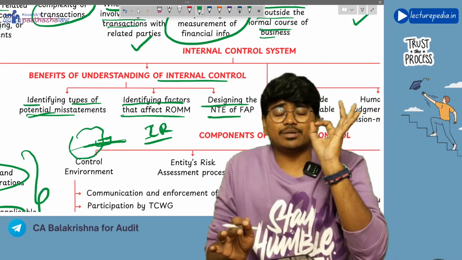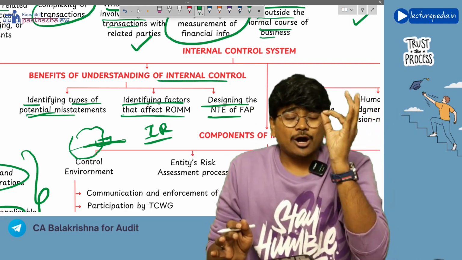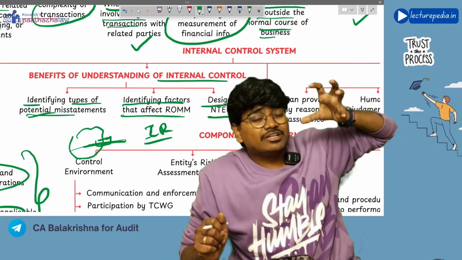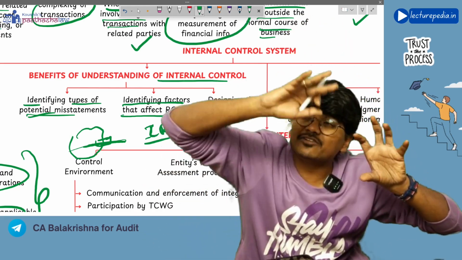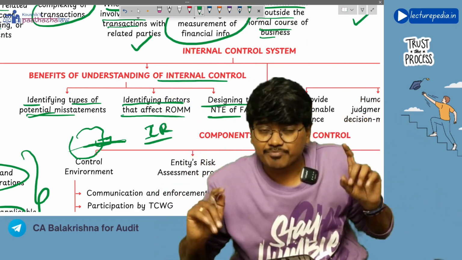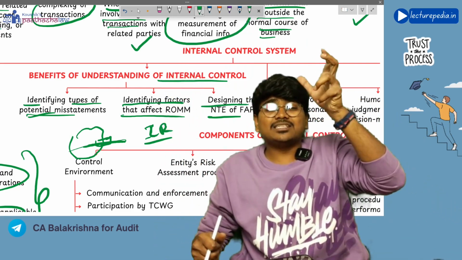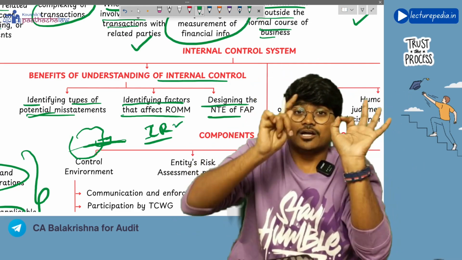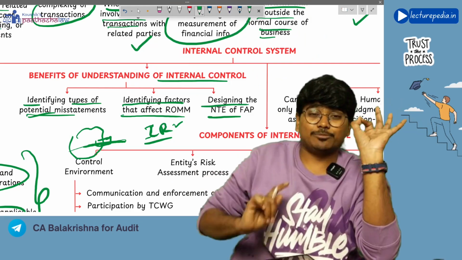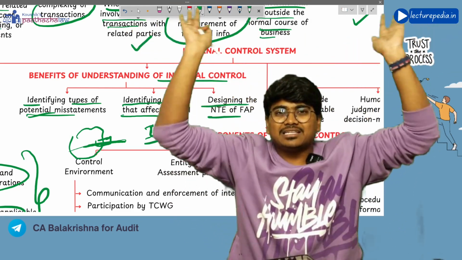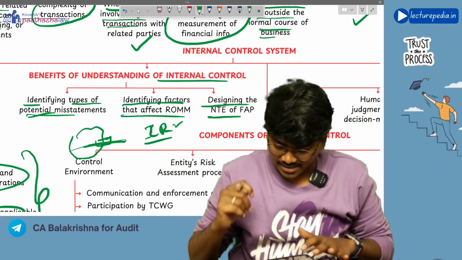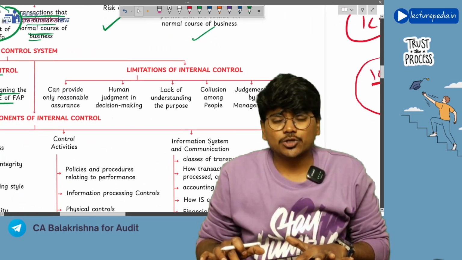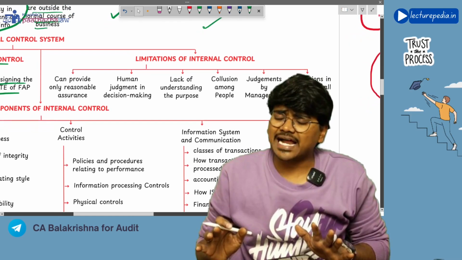Next, designing the nature, timing, extent of further audit procedure. Based on risk of material misstatement identified as per SA-315, you will design further audit procedures as per SA-330, right? Now to determine the risk of material misstatement, you first of all need control risk. So to design your further audit procedures, you should first of all obtain understanding of the internal control, right? Yes.